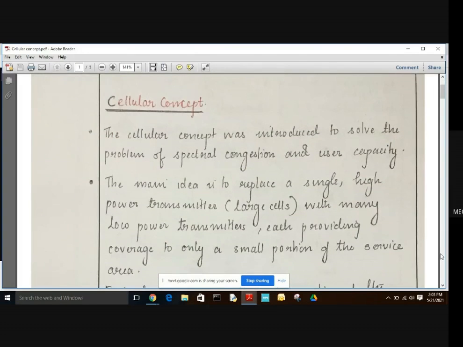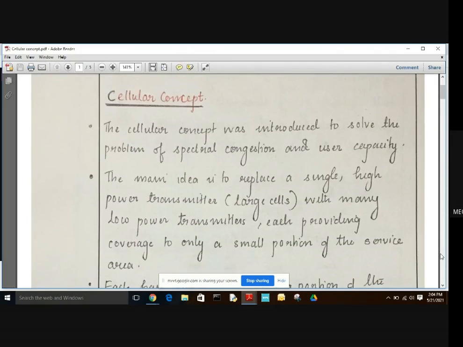The main idea is to replace a single high power transmitter, that is large cells, with low power transmitters, each providing coverage to only a small portion of the service area. So the basic idea behind the cellular concept was to divide or split up the large power transmitter into many small, low power transmitters, and each low power transmitter provides coverage to only a small portion of the entire service area.